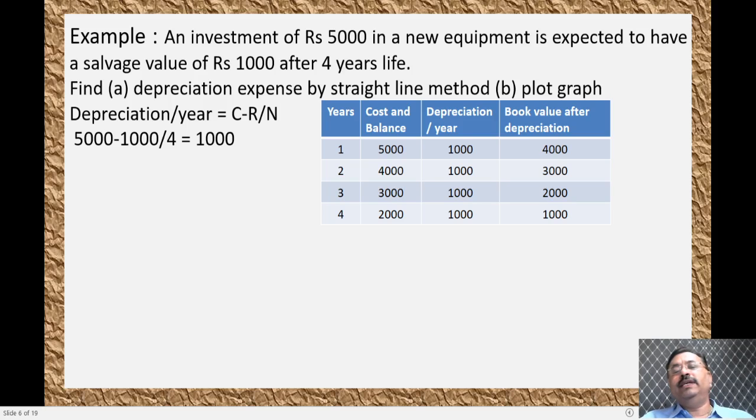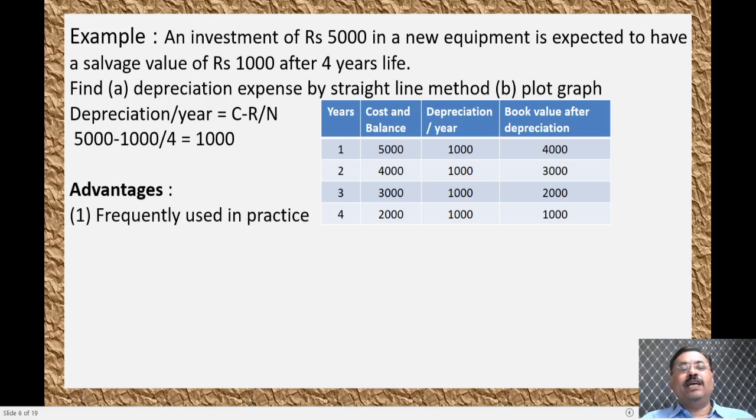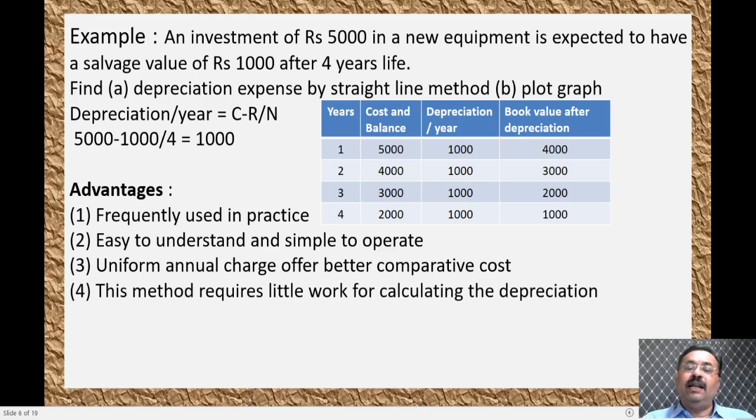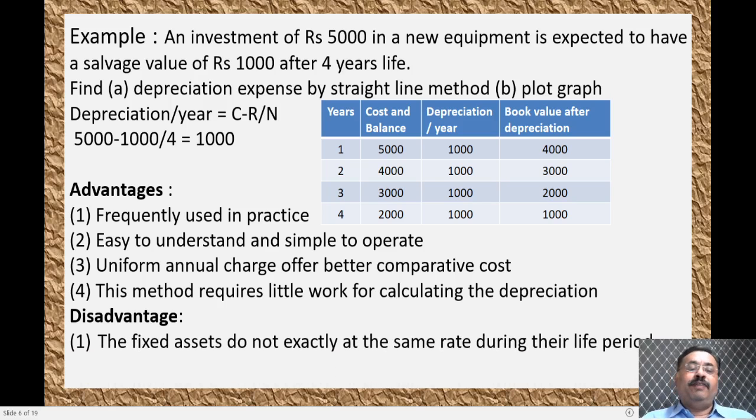Similarly, if you go to the fourth year, the book value will be 1,000 and depreciation will also be 1,000. What is the advantage of this straight line method? The straight line method is frequently used in practice because it is very simple, easy to understand and simple to operate, and the uniform annual charge allows better comparative cost. This method requires little work for calculation of depreciation. Disadvantages: